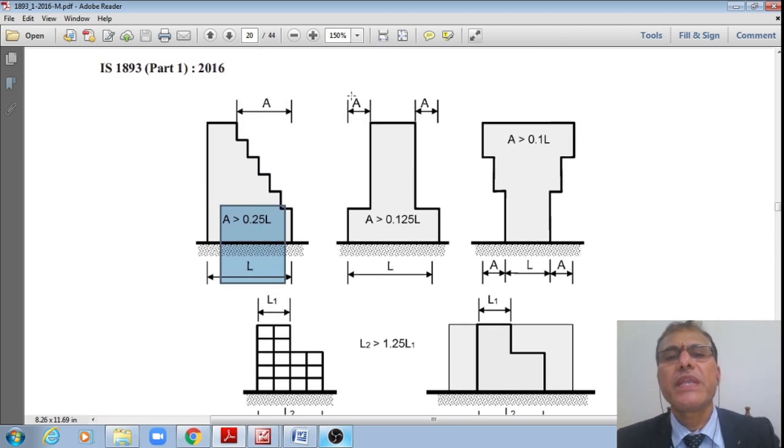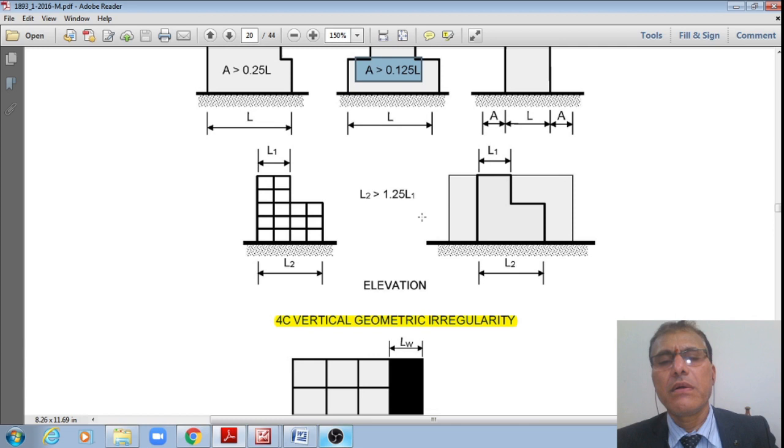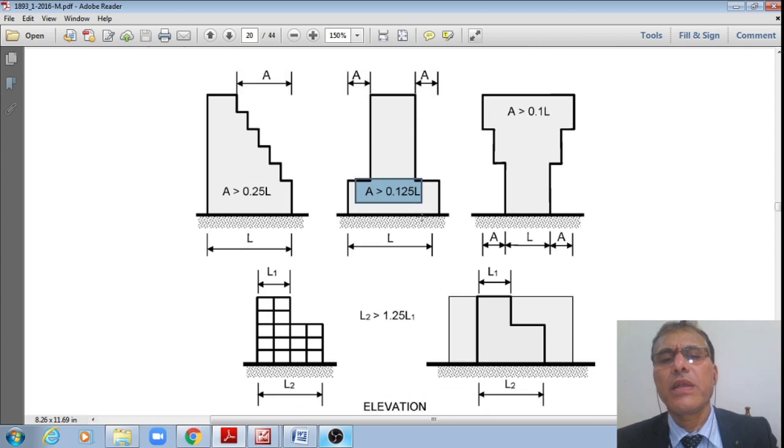Or if this offset A on either side, let us say like this is a podium and this is just the tower, on the tower, but all this podium is having more than 12.5% of this length on either side, then these podiums with the towers are what are referred to as vertical geometrical irregularities.